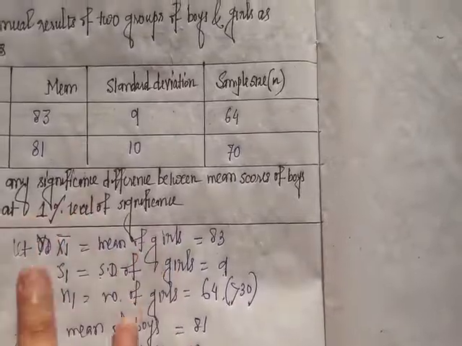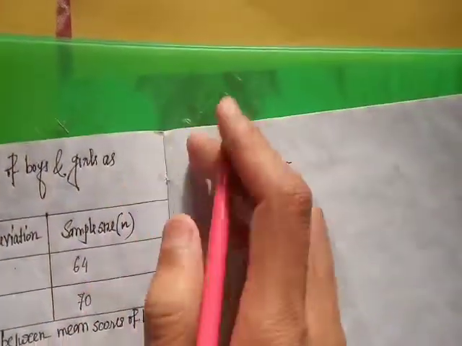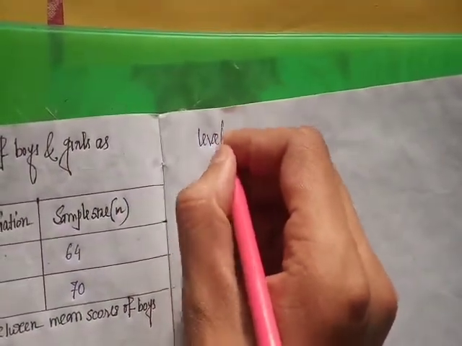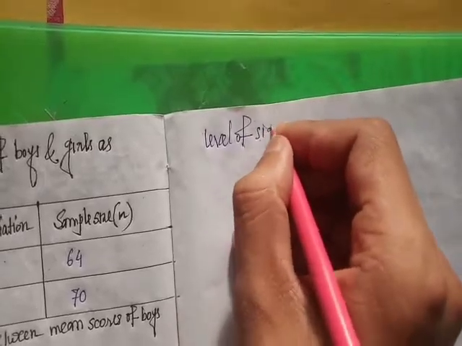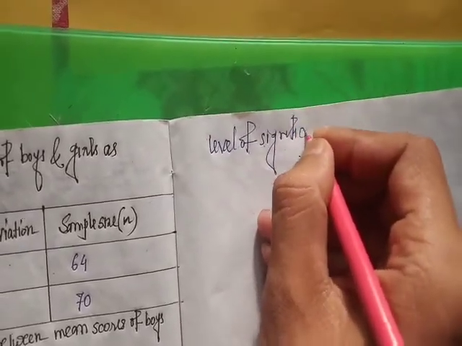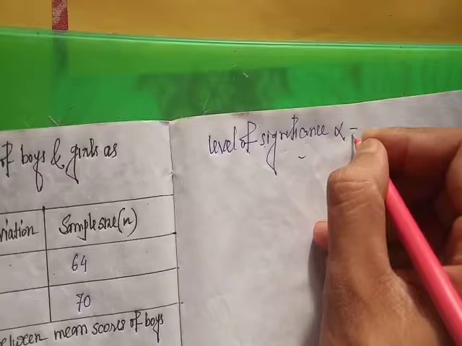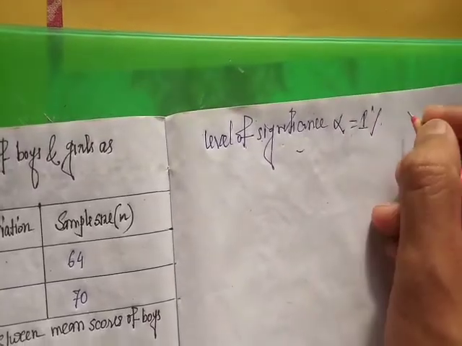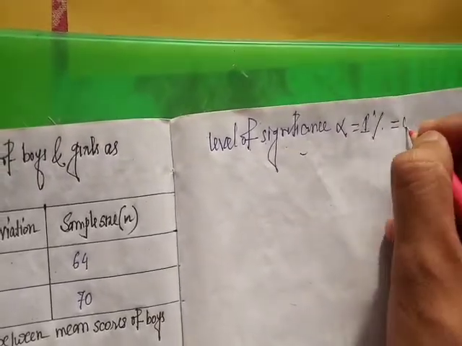So here the level of significance is 1%, alpha equal to 1%, that is 0.01.